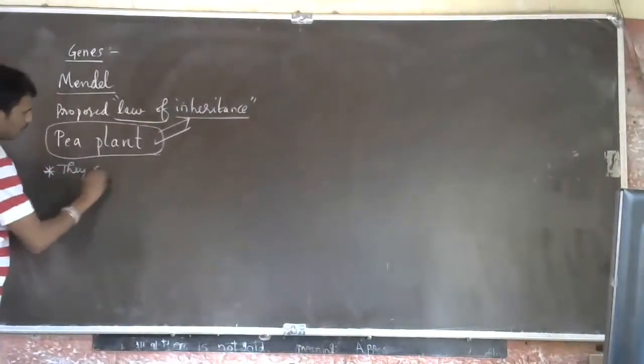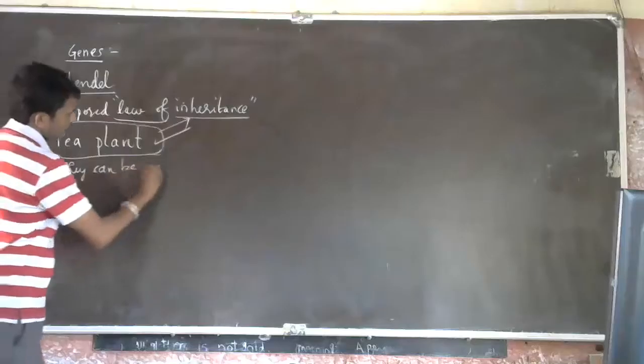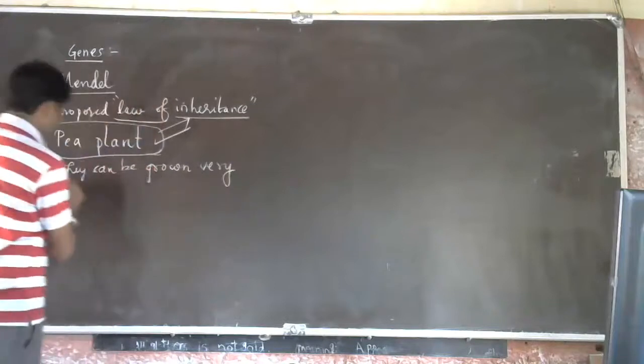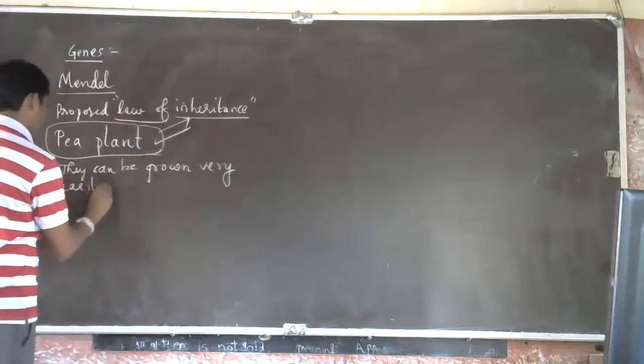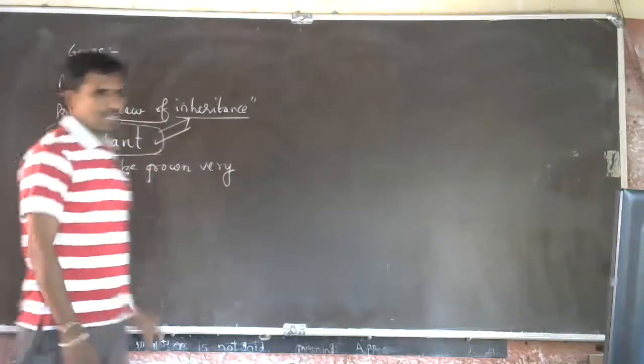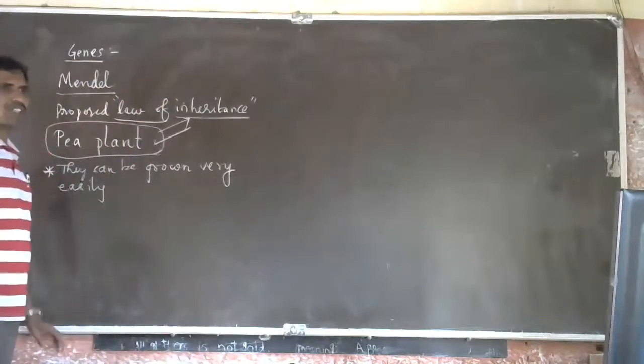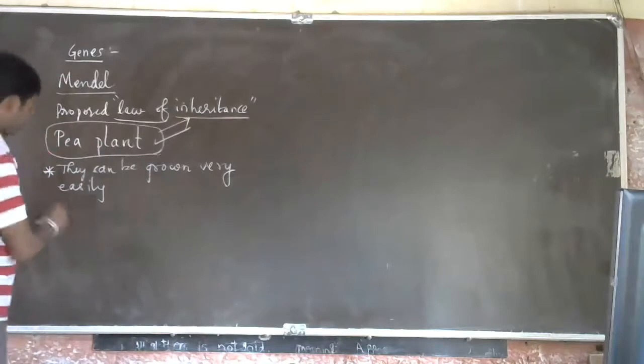They can be grown very easily, in the open ground or in a pot.